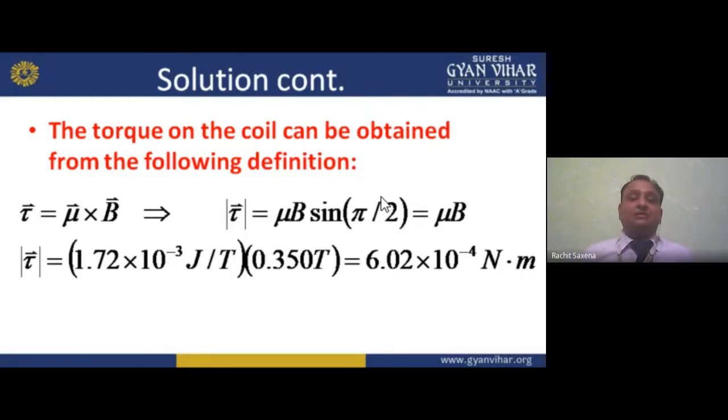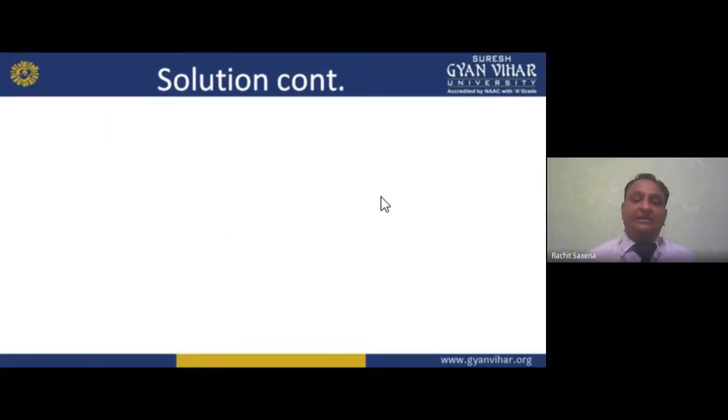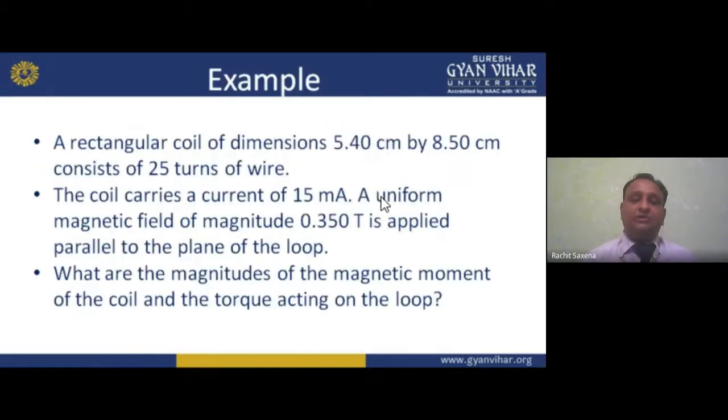Just see it in numerical. I am repeating this numerical again for you, my dear students. Just go through it. Read it. In this, length is given, height or breadth is given, turns are given to you, current is given, so ampere turn is there. By length, we have the H value. B is given to you, that is 0.305 T. So mu is equal to B by H. We will easily calculate the value.